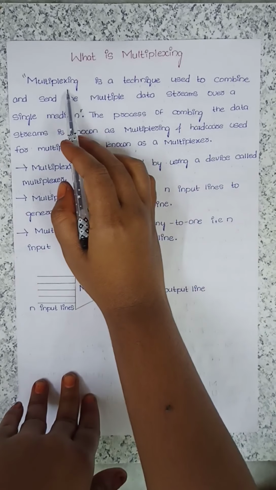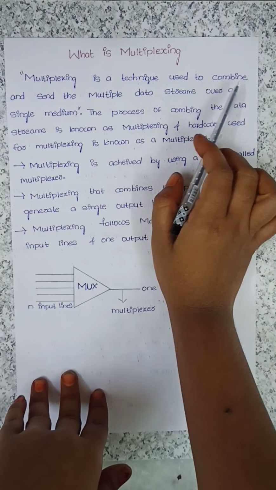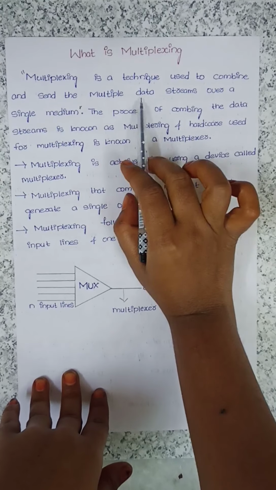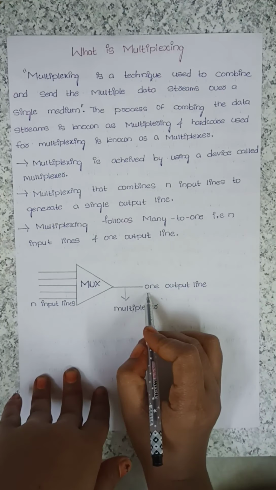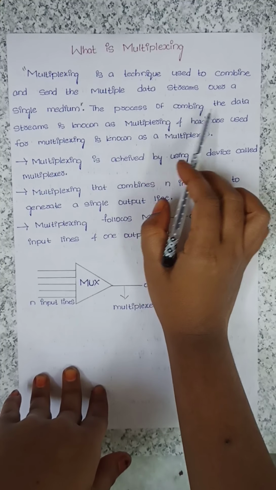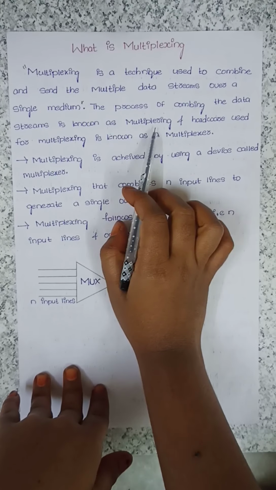That is called multiplexing, a technique used to combine and send multiple data streams over a single medium. The process of combining the data streams, or data lines, is known as multiplexing.